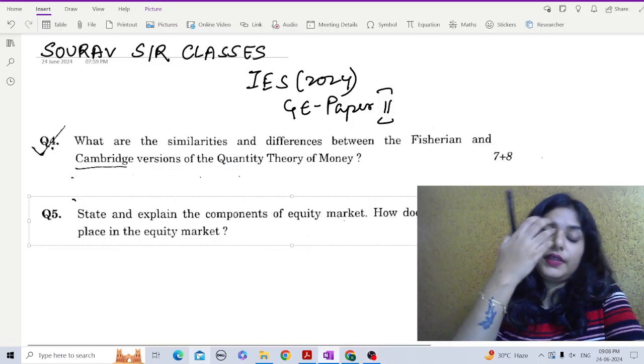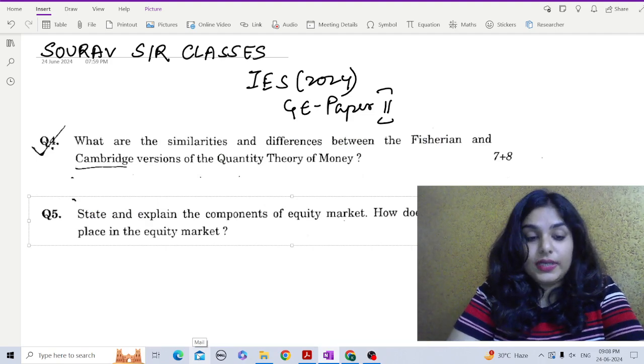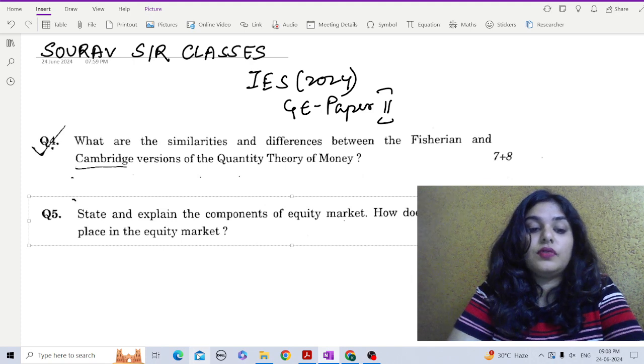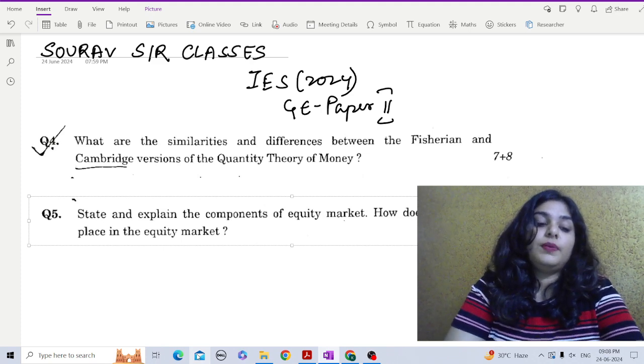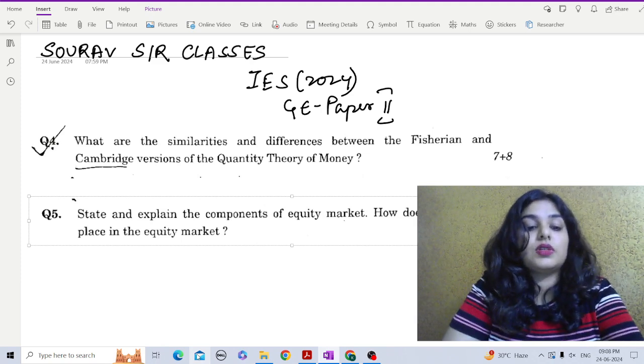So here are the next two questions of General Paper 2 of the Indian Economic Services 2024. The fourth question is: what are the similarities and differences between the Fisherian and Cambridge versions of the quantity theory of money? To start with the similarities, the first is the basic proposition.